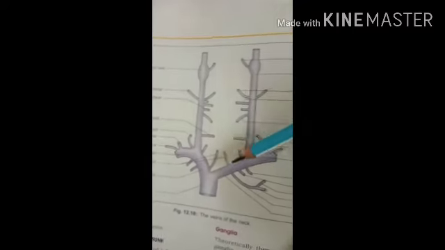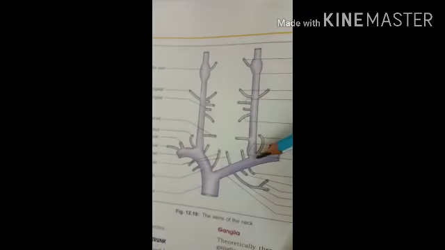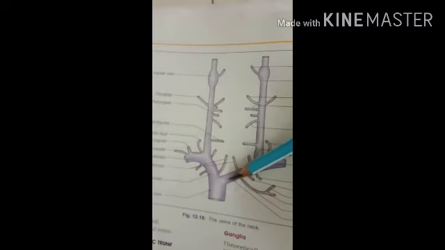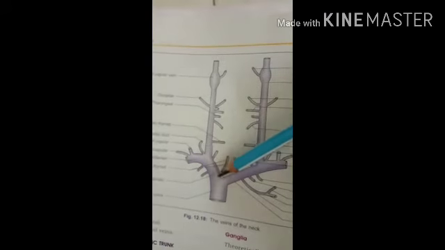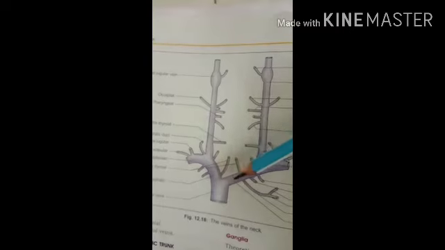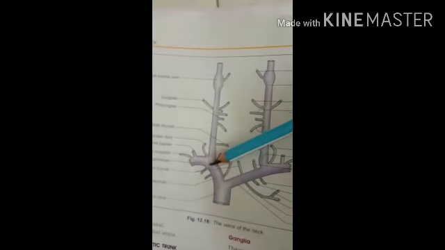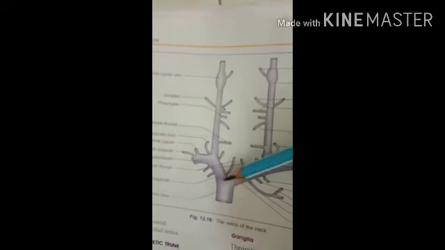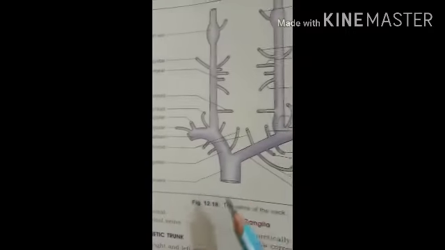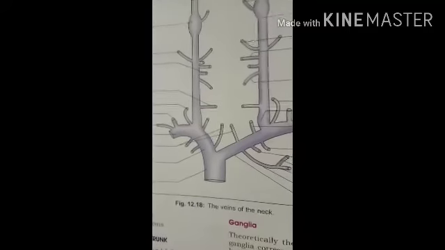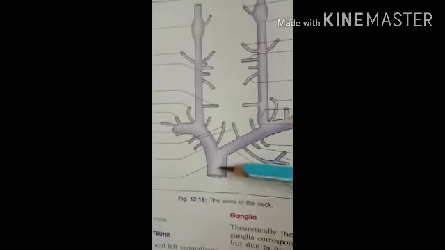So here you can compare the length of the left brachiocephalic vein, which is larger than the right. It passes obliquely behind the manubrium sterni, where it joins with the right brachiocephalic vein to form the superior vena cava. So here you can see this is the superior vena cava.